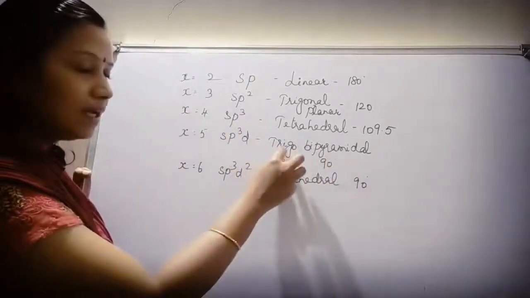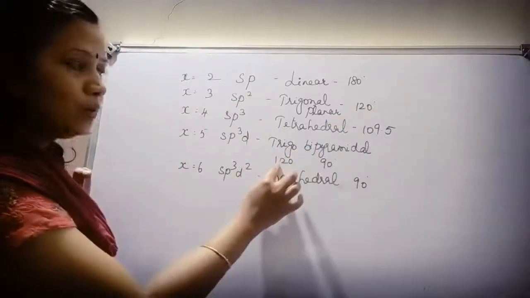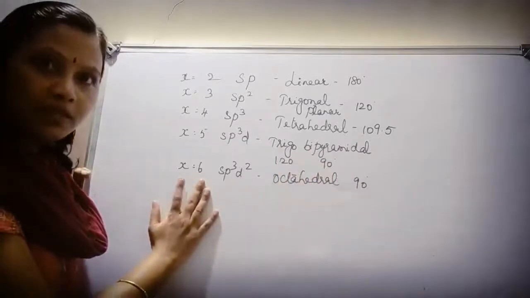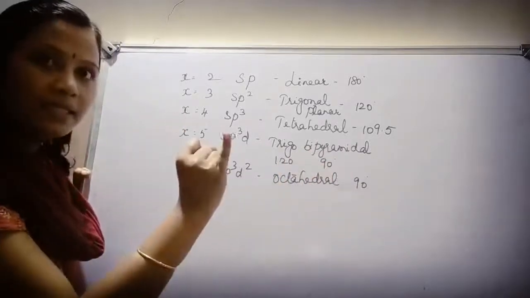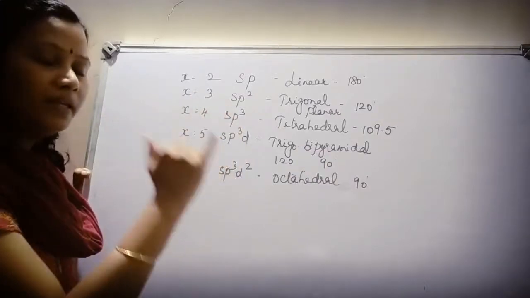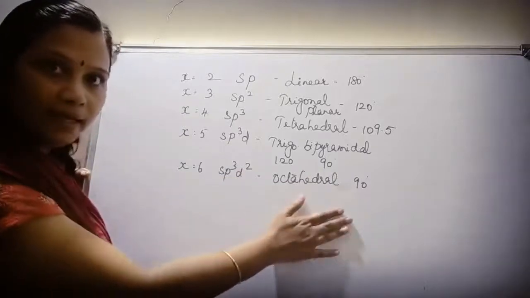Bipyramidal 2, trigonal 3. 3 plus 2, 5. So trigonal, what is the bond angle? 120. For bipyramidal, it is 90 degrees. Now if x is equal to 6, then it should be px, py, pz, dx square, dy square. It should be octahedral. The bond angle should be 90 degrees.